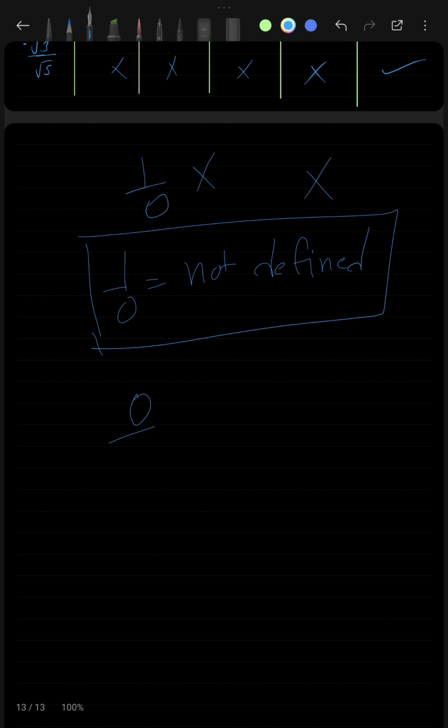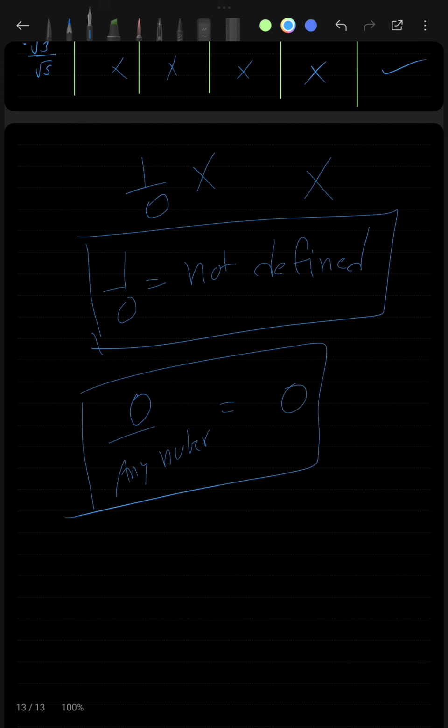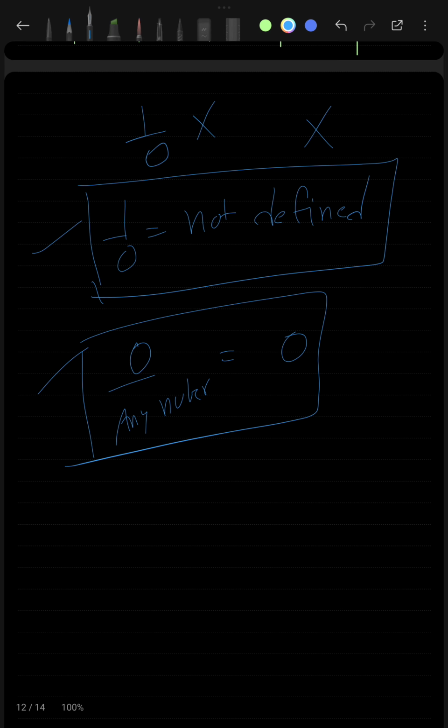And what about 0 by any number? So yes, this is possible. 0 by any number is equal to 0. So you should be clear about these two. Any number divided by 0 is not defined, and 0 divided by any number is equal to 0. Now I am going to give a final conclusion of everything that I have covered in this video.